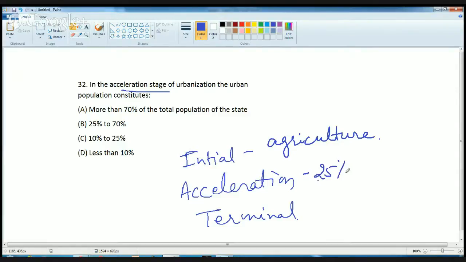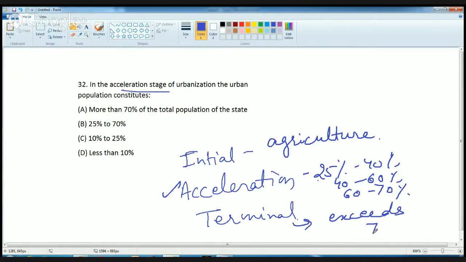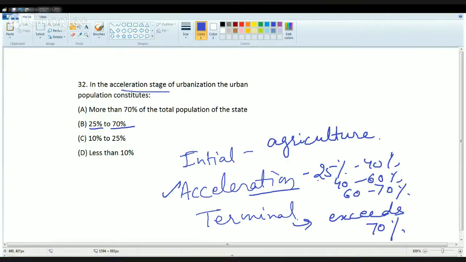So it's 25% to 40%, then 40 to 60%, and 60 to 70% are the three phases of acceleration. Finally, the terminal stage is where urbanization exceeds or crosses 70%. Therefore, the correct answer for the acceleration stage would be 25% to 70%.